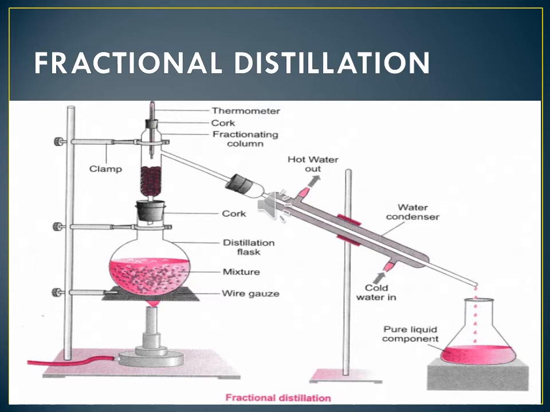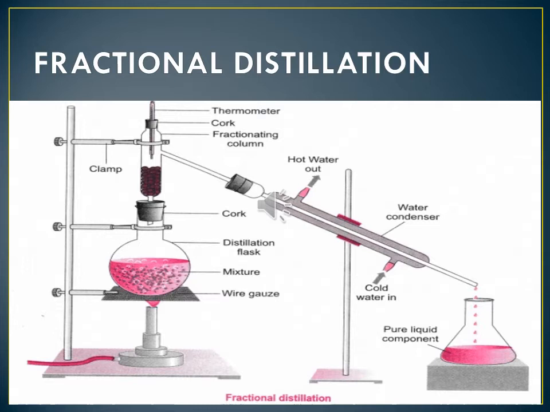We will give cold water, hot water will come out. After that, we will get the pure liquid component in the flask.